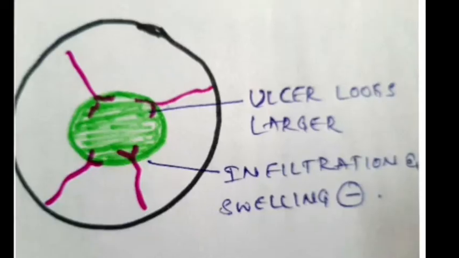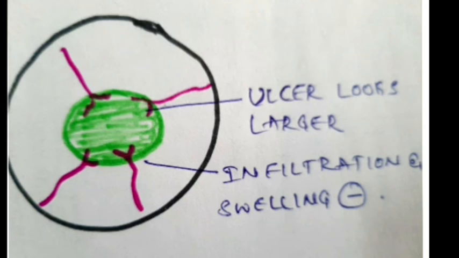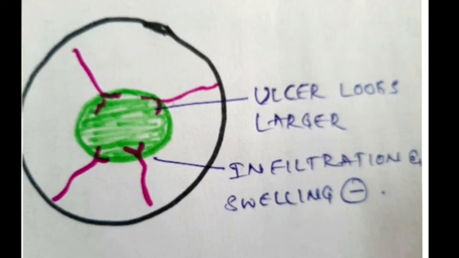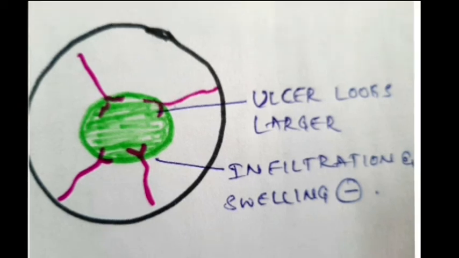Okay. After this, there is vascularization of the cornea. Fine vessels from the limbus will start growing towards the corneal ulcer to provide the nourishment, that is, to provide the nutrients as well as the antibodies. These vessels will grow to restore the loss of the substance, thereby helping to resolve this bacterial infection.